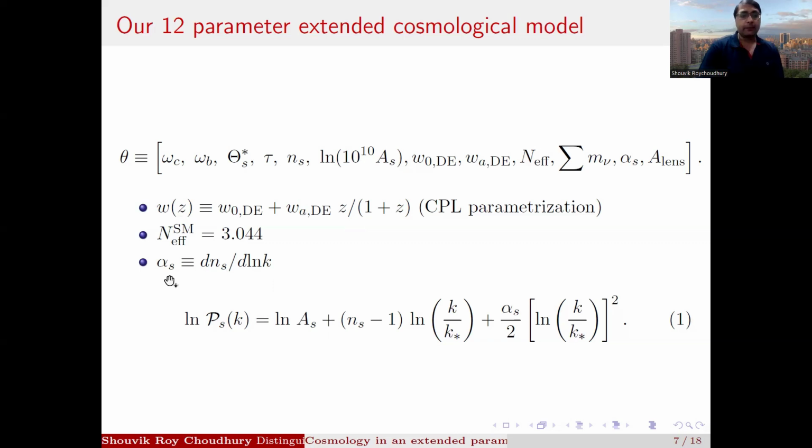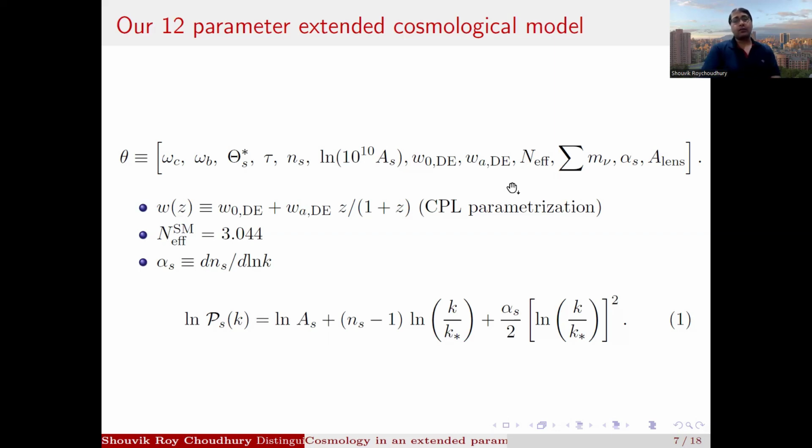Now, alpha_s is expected to be small but non-zero even in single-field inflationary models, and A_Lens is important because CMB lensing is dependent on neutrino masses, and Planck PR3 likelihoods actually preferred values of A_Lens much greater than 1, so that there was a 2 sigma tension, which we call the lensing anomaly. And we also include N_eff here to assess the situation of the Hubble tension in this 12-parameter model, because increasing N_eff increases H0 in the late universe, because it increases the energy density of radiation in the early universe, and that increases the expansion rate in the early universe.